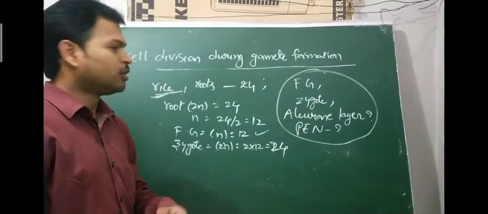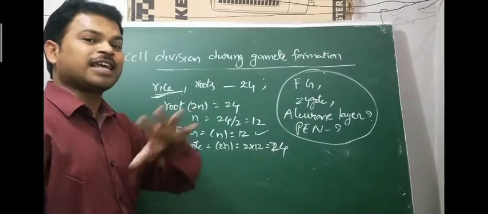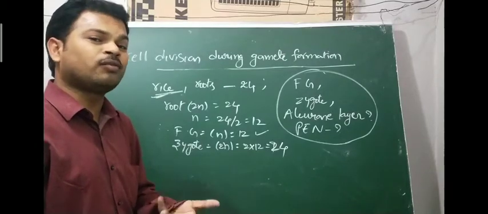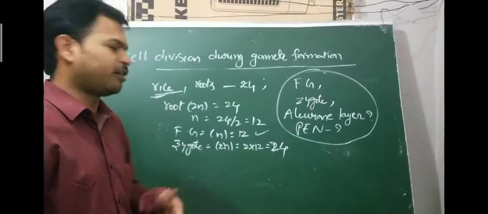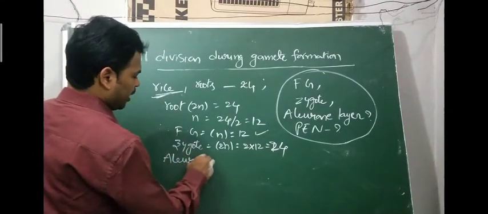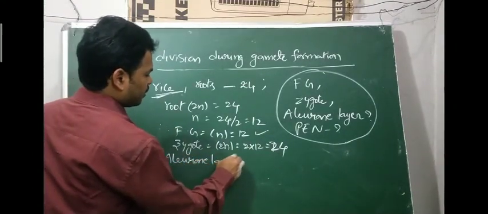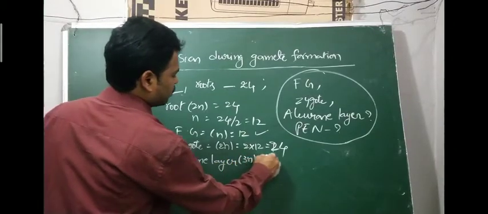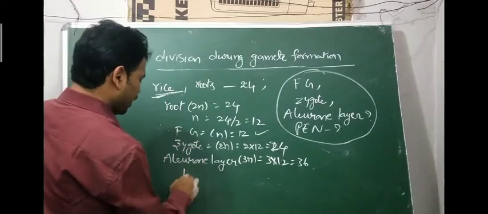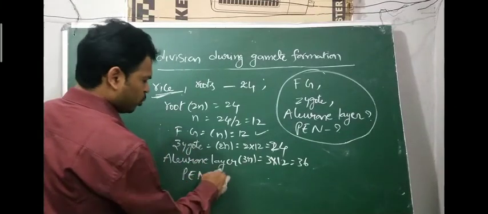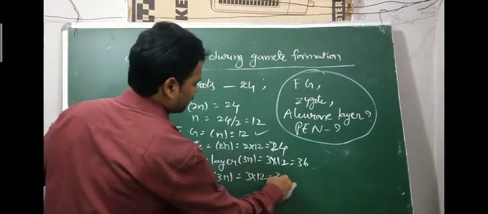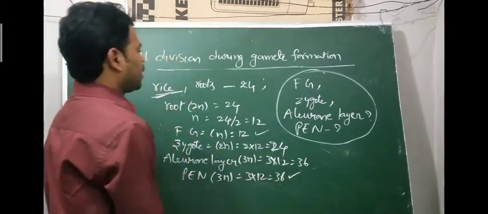The aleurone layer is present in the monocotyledon seed, the monocot seed, so that means the rice plant. It surrounds the endosperm. What is the ploidy of endosperm? Triploid. So the aleurone layer is also triploid, 3n, so 3 into 12, 36. Then the primary endosperm nucleus: you know very well that it is triploid in condition, 3 into 12, 36. So this is a chance of a question.